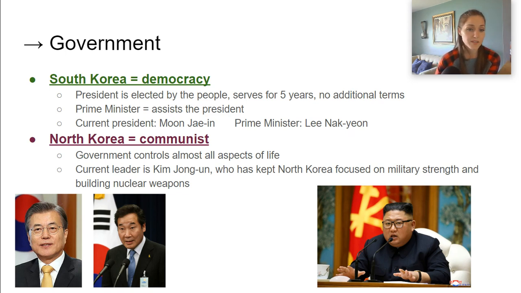North Korea is communist, which means their government controls almost all aspects of life, like the job you have, how many hours you work, and where you live. Their current leader is Kim Jong-un. He was not elected by the people. He got that job because his dad was the leader before him, and his dad was the leader before him. Kim Jong-un has kept North Korea focused on military strength and building up nuclear weapons. You guys might remember a few summers ago when President Donald Trump was calling Kim Jong-un Little Rocket Man, and we came like super duper close to nuclear war with North Korea. Scary times.